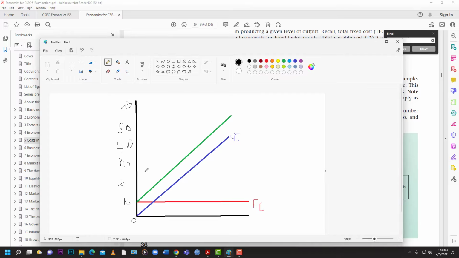Don't laugh at my drawing, that's a rough sketch here. And so this is going to be total cost. If we're starting at our 10, no matter what, it's going to be 10. So we're looking at variable cost being 50. Let's ensure that our variable cost is 50. So let's come across, come down. Let's say this is our variable cost, 50.